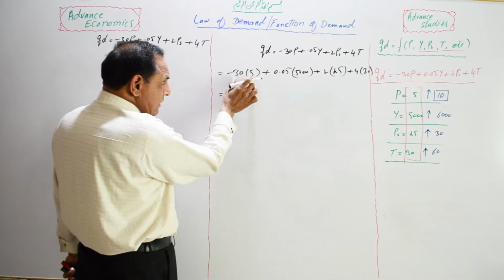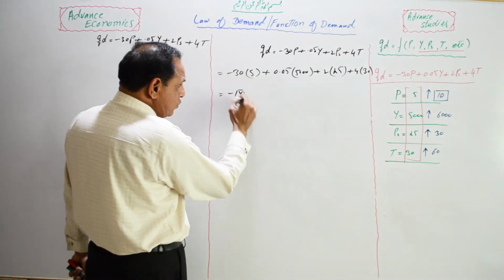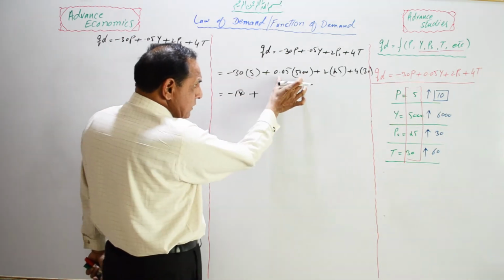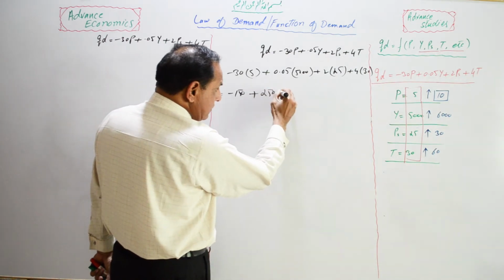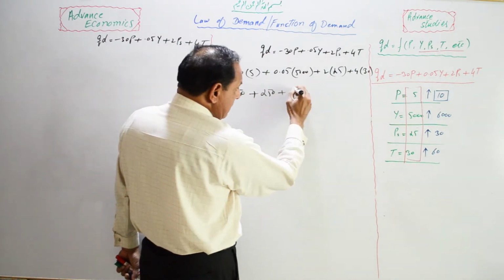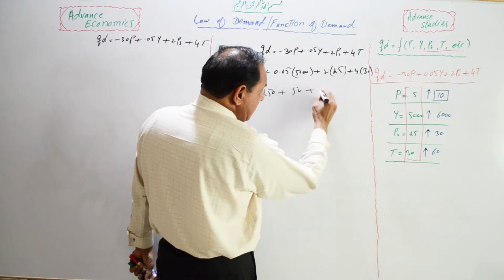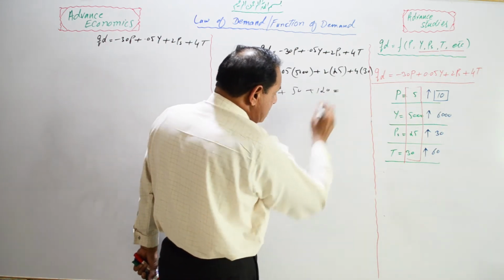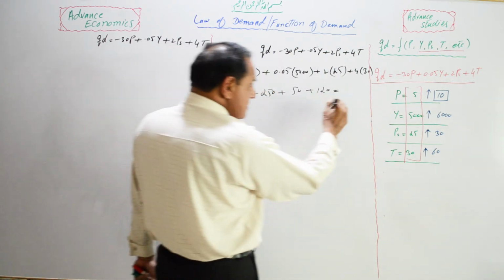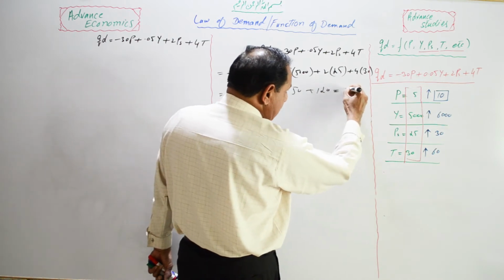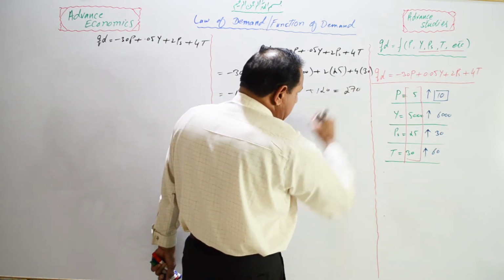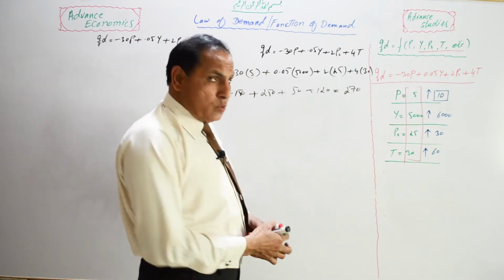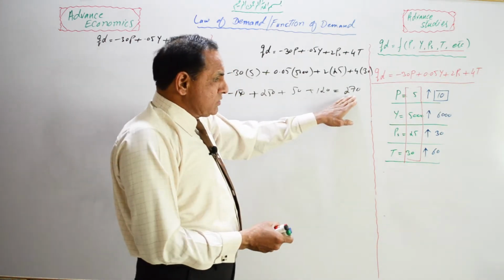Let's solve them. Multiply these two values, that will be equal to 150. If you multiply these two, that will be 50, and multiply these two goods. If you solve this, you will reach the value of 270. Here the value of quantity demanded is 270.